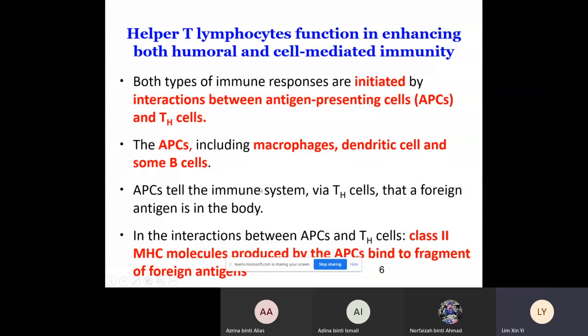This APC will tell the immune system via helper T cell that a foreign antigen is in the body. In the interaction between APC and helper T cell, the class 2 MHC molecule produced by APC binds to the fragment of foreign antigen. This might sound very complicated to you, so you can look at the diagram here.